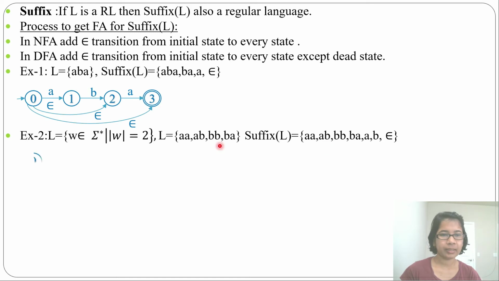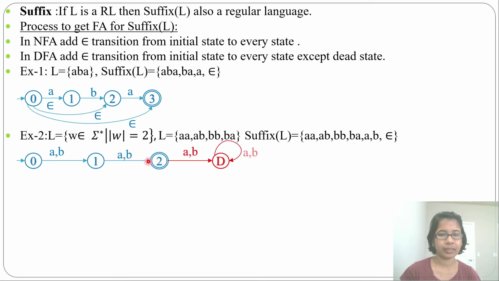So let's design the DFA for this. For length 2 we require 3 states. Now this is an NFA. To make it a DFA, just add a dead state. Now this is a DFA for length 2 strings. Now to find suffix, what we'll do, from state 0 to state 1 we'll add an epsilon. Then from state 0 to state 2 we'll add another epsilon transition.